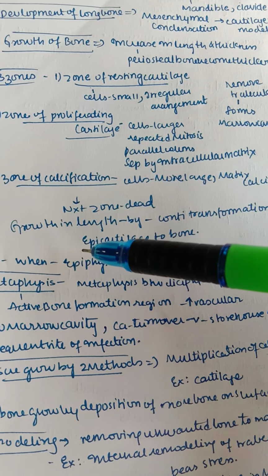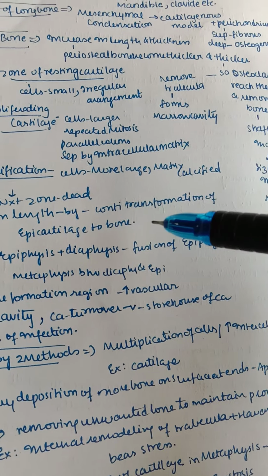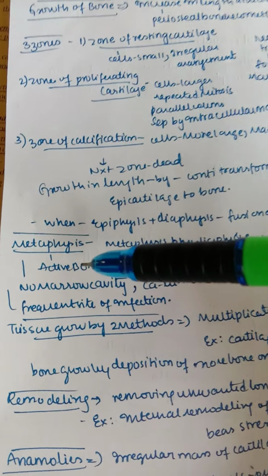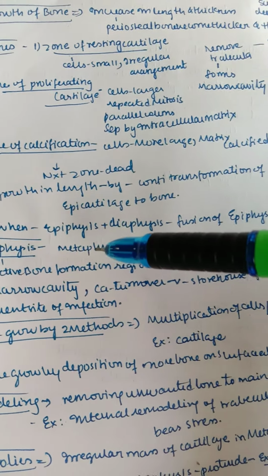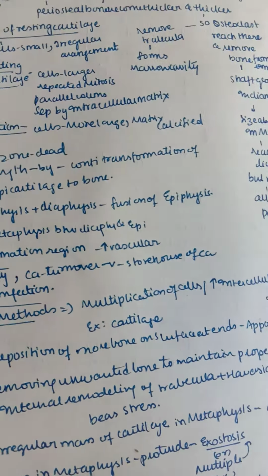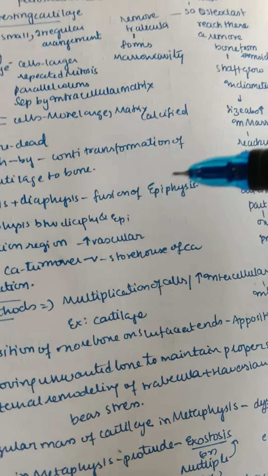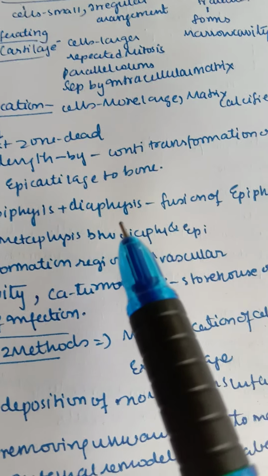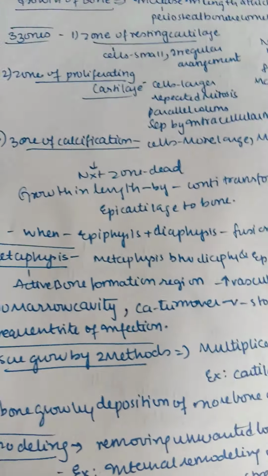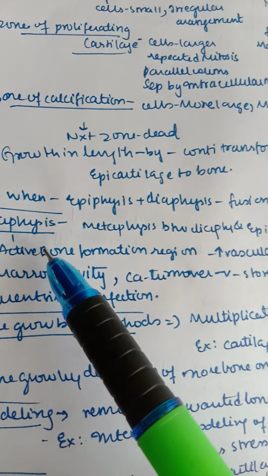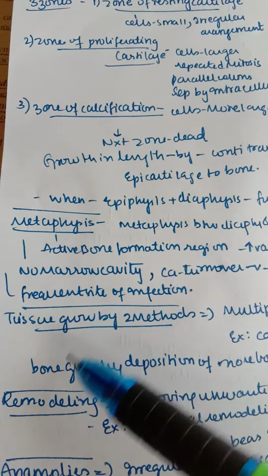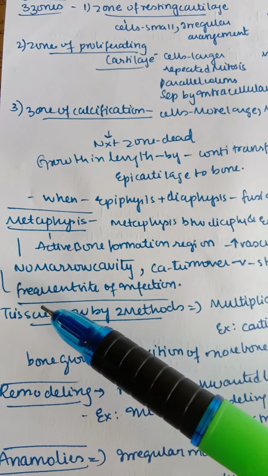And next, they grow in length by continuous transformation of epiphyseal cartilage to bone, and when the epiphysis gets fused with the diaphysis, this process is known as fusion of epiphysis. Next, coming to metaphysis. Metaphysis is between the diaphysis and epiphysis. So if I show the diagram later, then you can understand it easily.